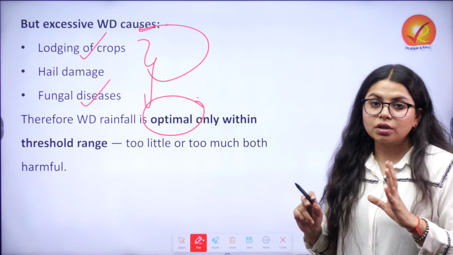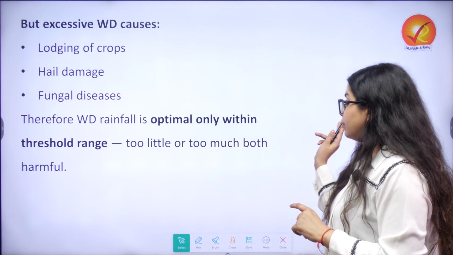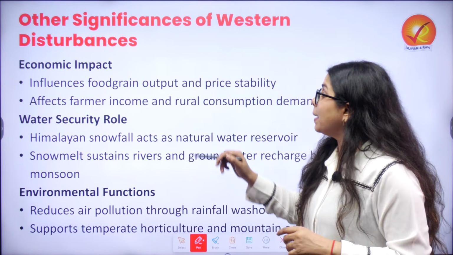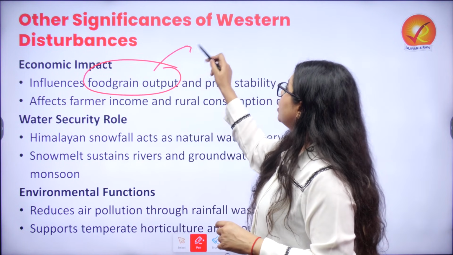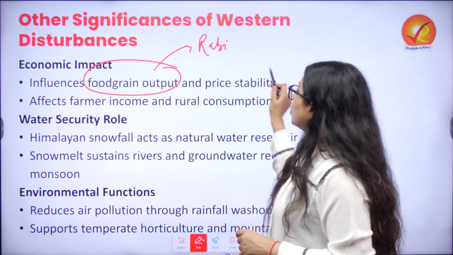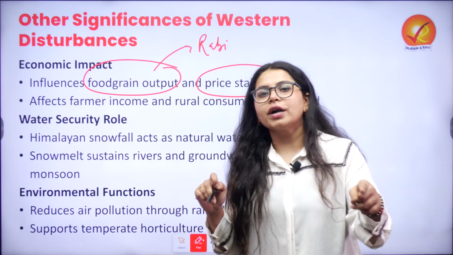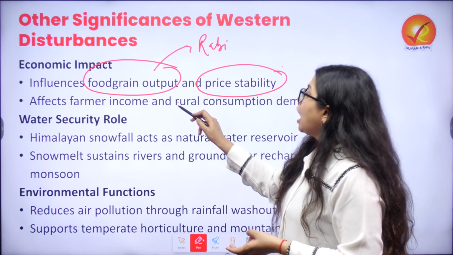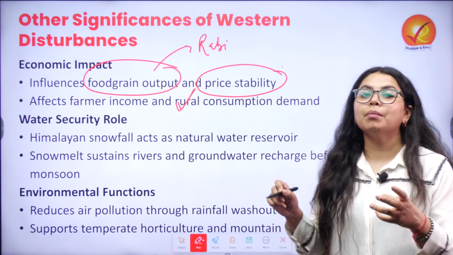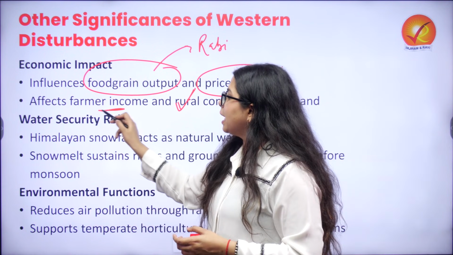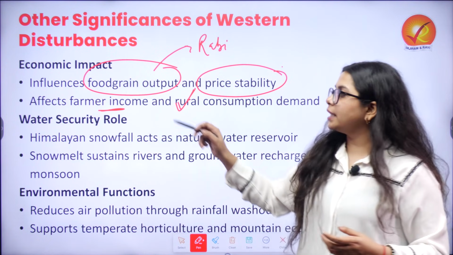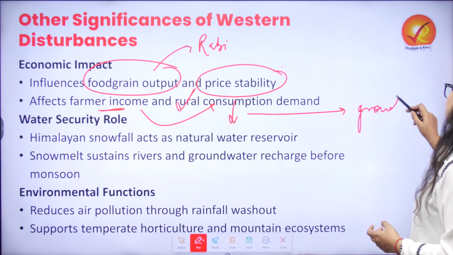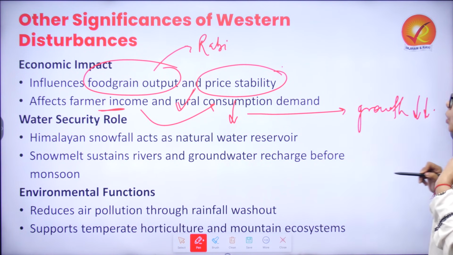Now agriculture is not the only thing that benefits from western disturbances. We have a direct economic impact also, because it impacts not only the food grain output of the Rabi crops but also the price stability, and accordingly it affects how much the farmer will earn, and it will also impact how much rural consumption demand will increase. If the rural economy does not have enough money earned, then their consumption demand will also dip. That means growth of the overall economy will also see a dip.